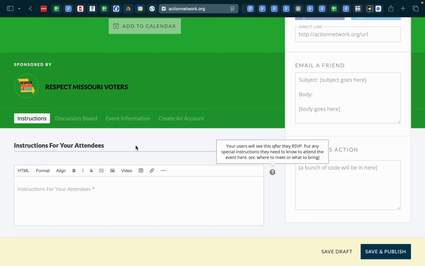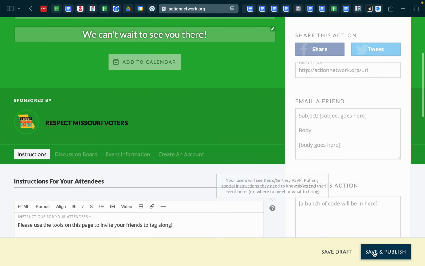We will say, please be, we should add this on the previous page. So I'm actually going to focus this on sharing. Please use the tools on this page to invite your friends to tag along. We're going to save and publish.